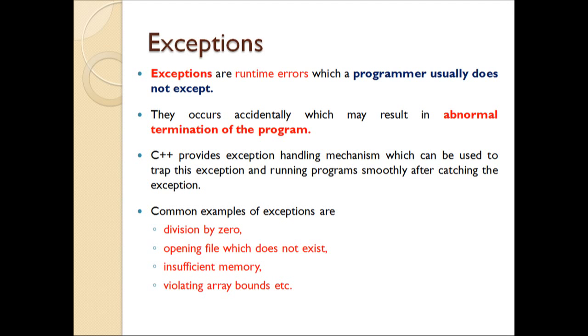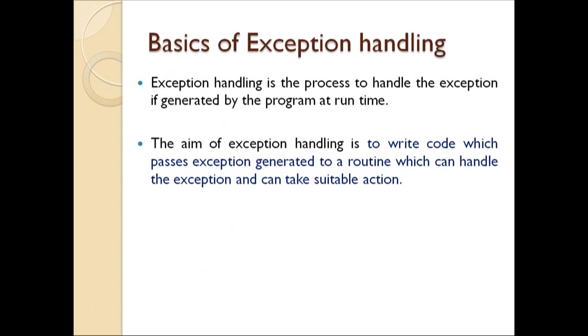If anybody asks what is the meaning of exception, or to define or discuss exception, you can clearly say that exception is a runtime error, programmers do not expect such a type of error, and it leads to abnormal termination of the program. Some of the examples are division by zero, opening a file which does not exist, insufficient memory, violation of array bound, and others. Now, how to handle this type of problem?